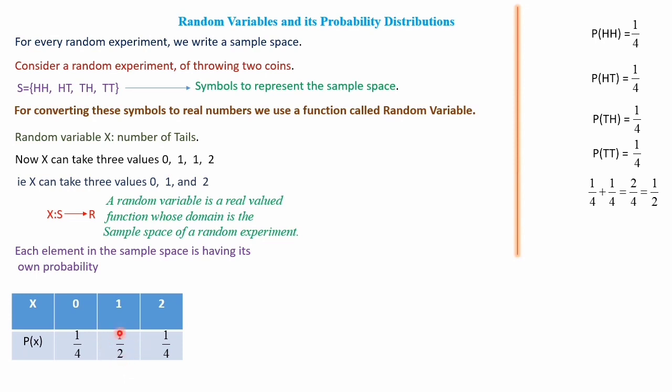How have we got 1 by 2? P of x equal to 1 means 1 tail. There are 2 cases for 1 tail. Those 2 probabilities we have added, and we have got the answer as 1 by 2. So we have filled that one.